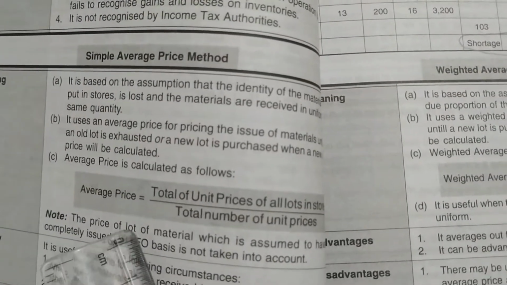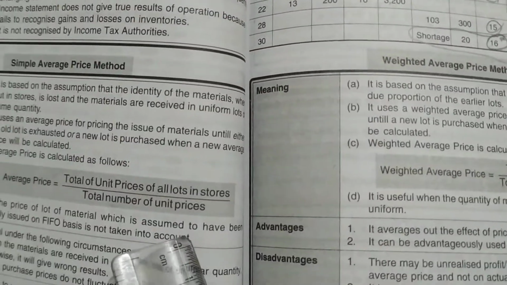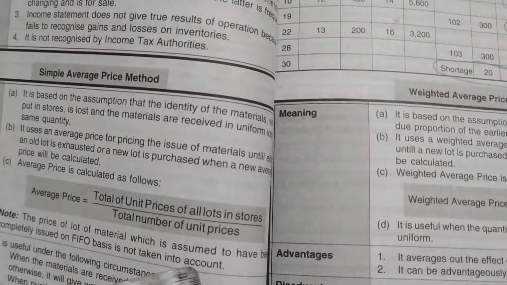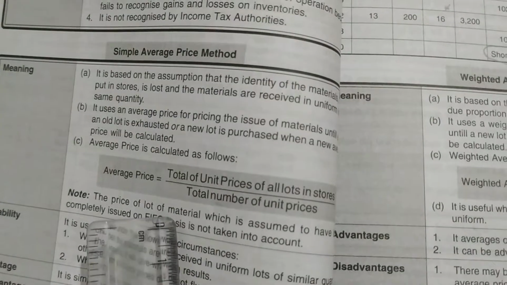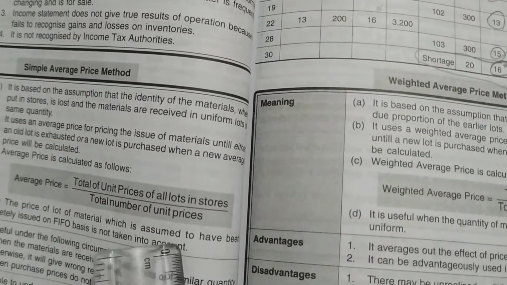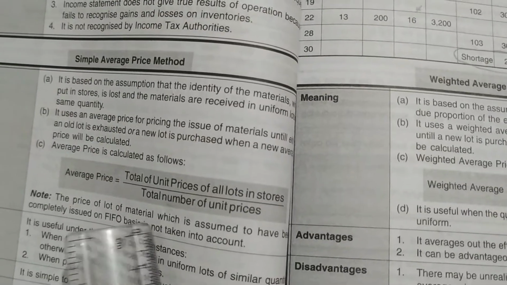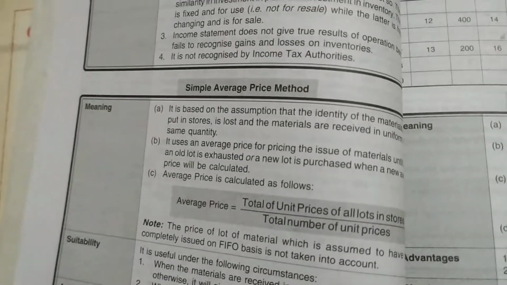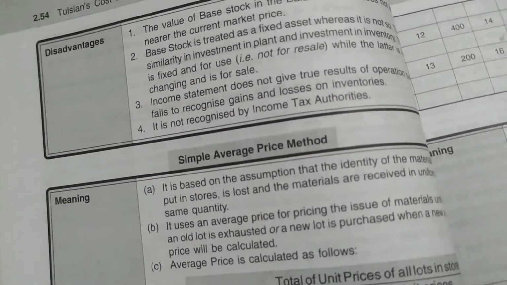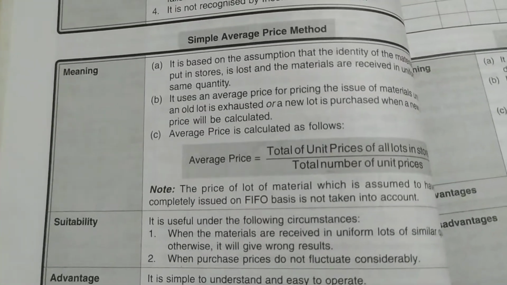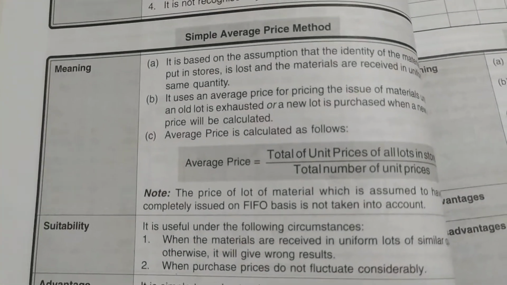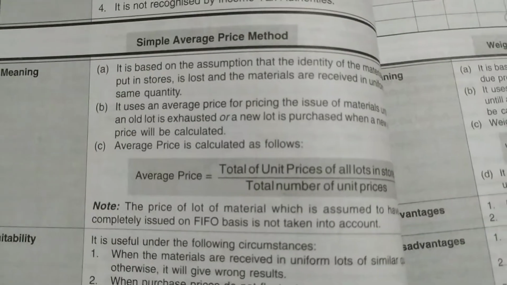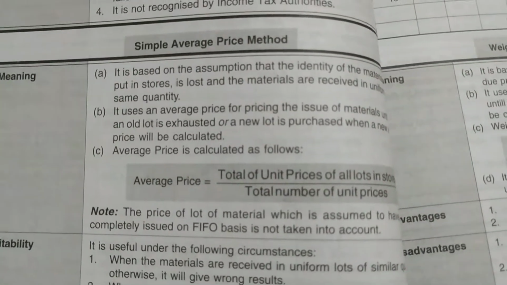Note that the price of a lot of materials which is assumed to have been completely issued on FIFO basis is not taken into account. What is it saying? In the simple average method, the price of a lot of materials that we assume is issued completely on FIFO basis should not be taken into account. It may be on LIFO basis, but first we'll solve based on FIFO basis.